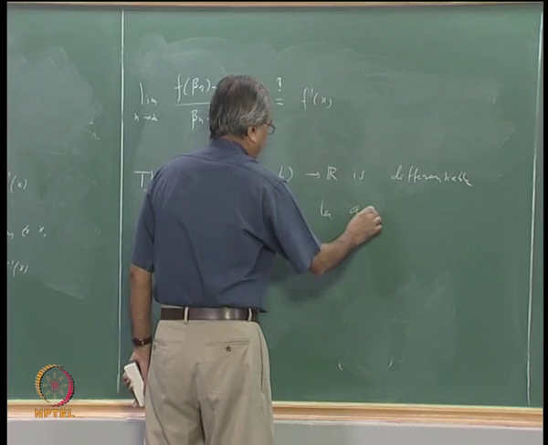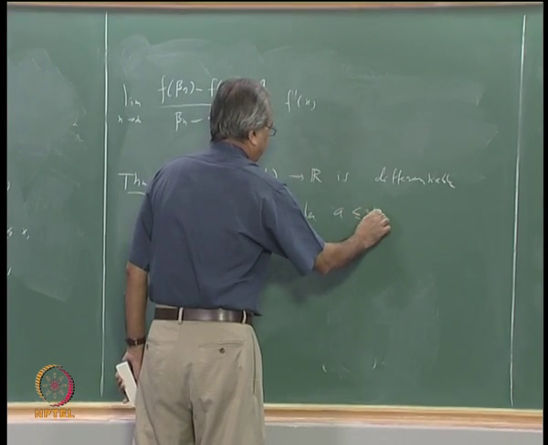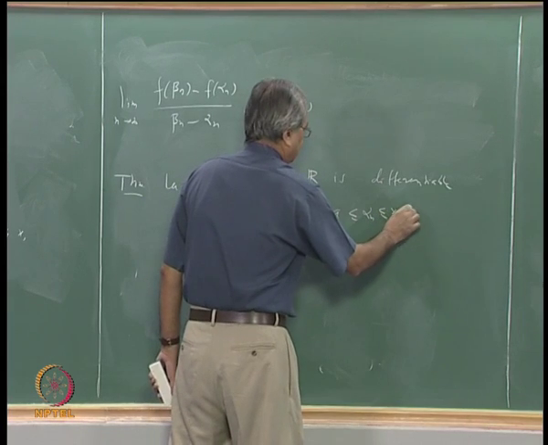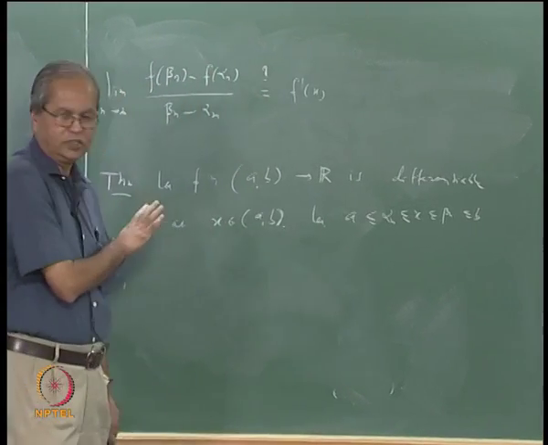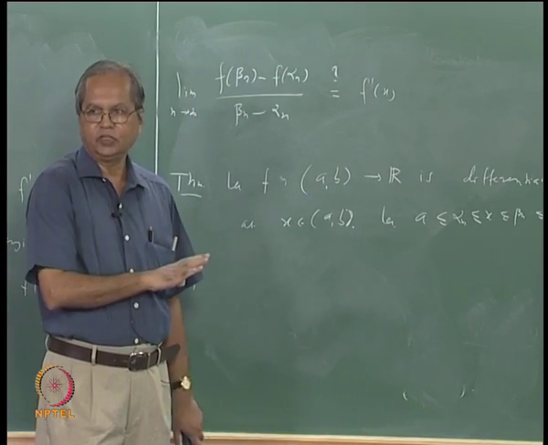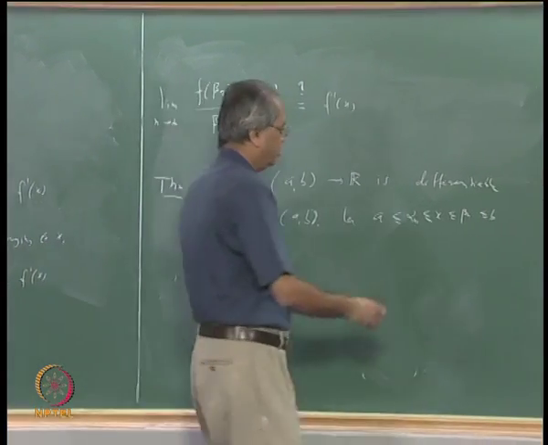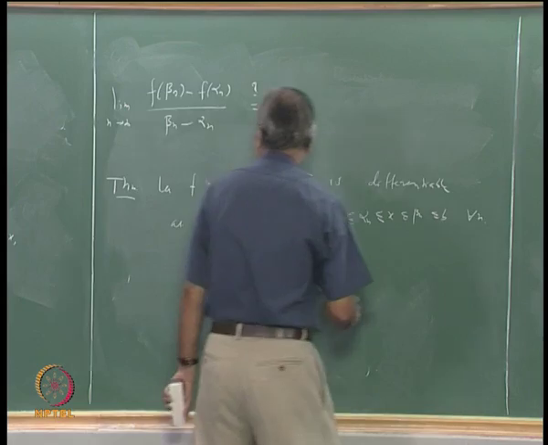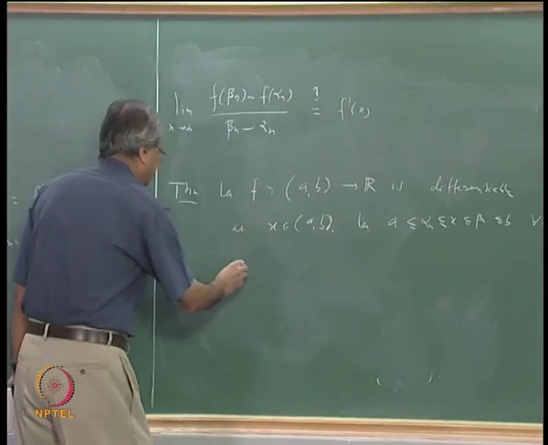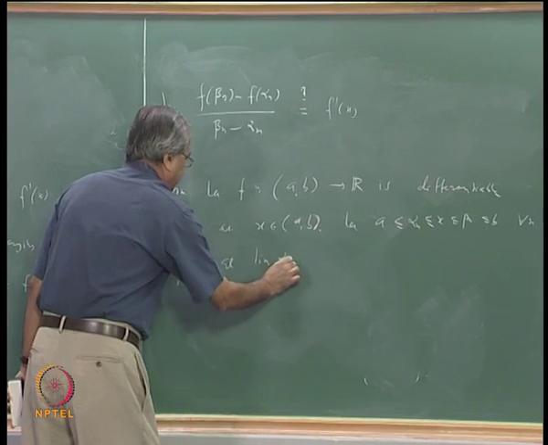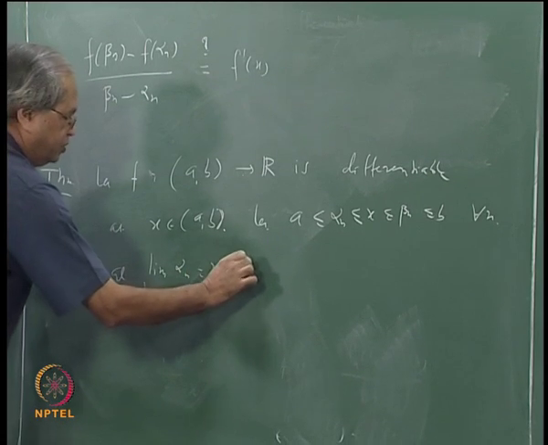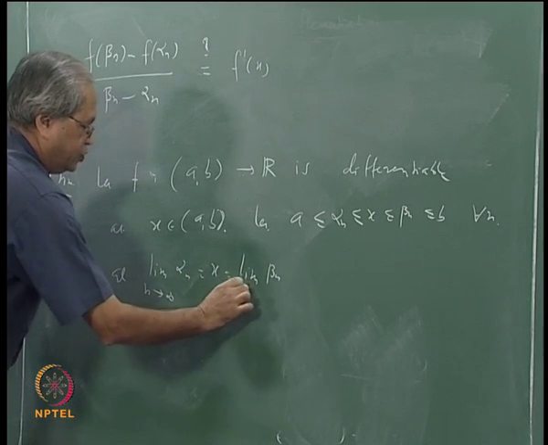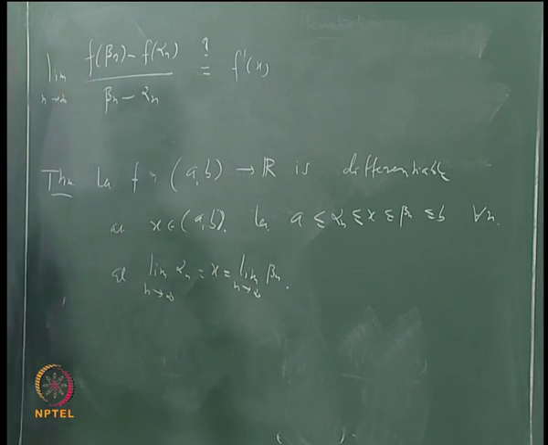Let a less than or equal to alpha n less than or equal to x less than or equal to beta n less than or equal to b, that is, all alpha n's are less than or equal to x and all beta n's are bigger than or equal to x, for all n, and both of them converge to x, that is, the limit of alpha n as n tends to infinity is x and the limit of beta n as n tends to infinity is also x. Then this is true.